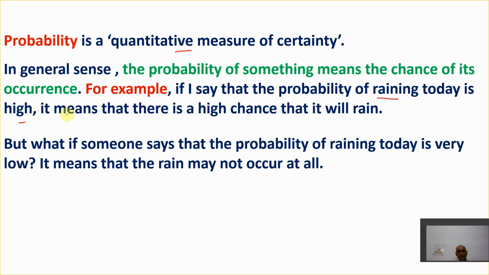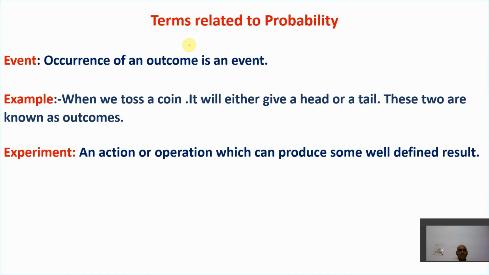And if I have a low occurrence chance of something, that means I have a low probability. So if I say the probability of raining today is very low, it means that rain may not occur at all. So this is the meaning of probability in a very general sense, the chances of occurrence. In mathematical terms, it means a quantitative measure of certainty. So this is the basic definition of probability. Now let's move towards the terms related to probability.